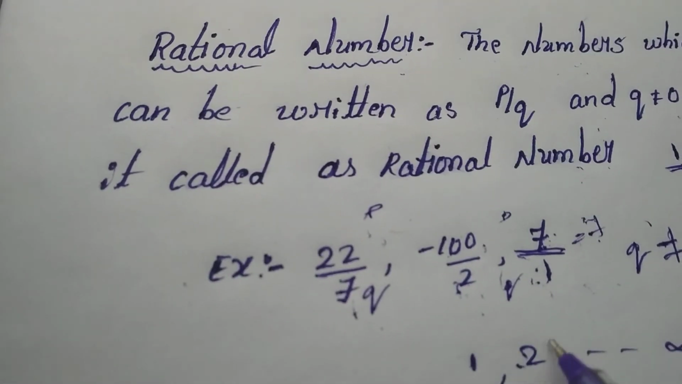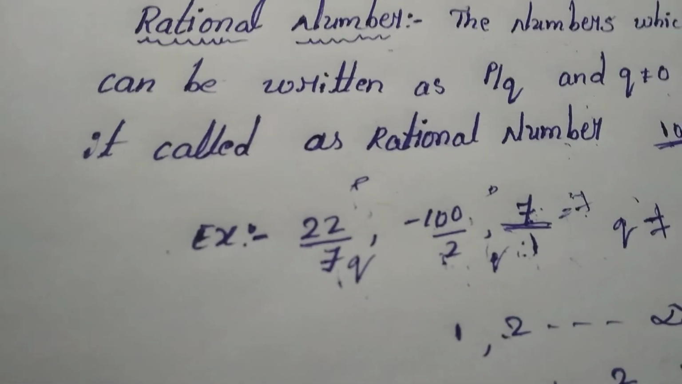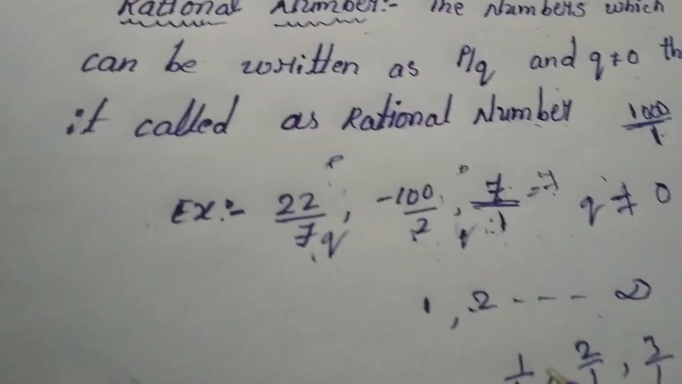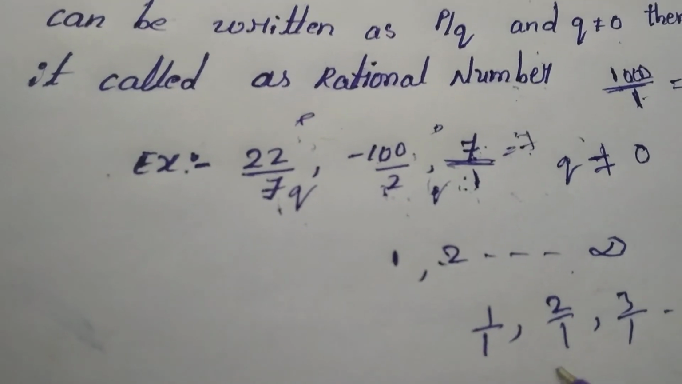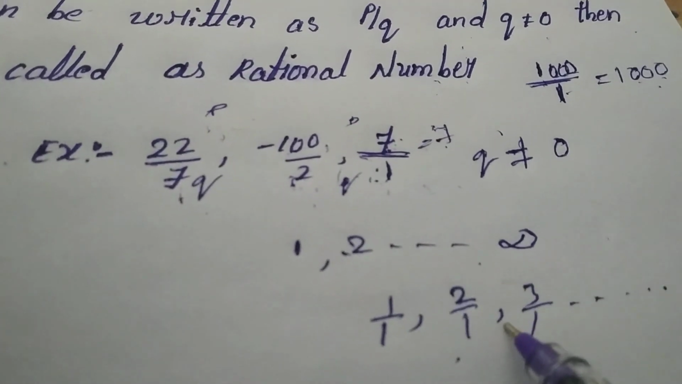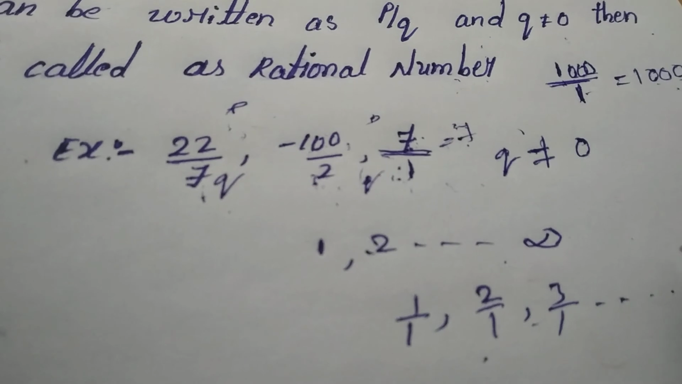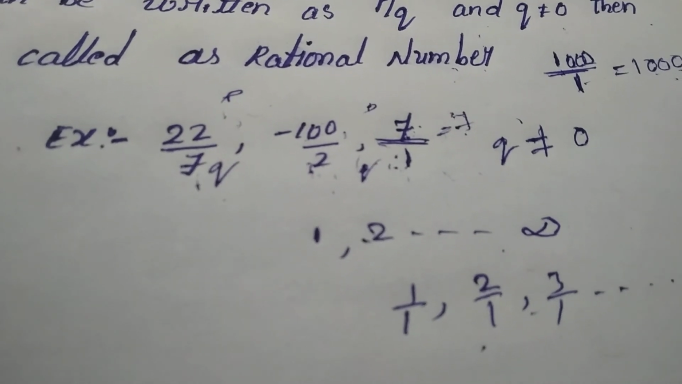Okay, are 1, 2, 3 and so on rational numbers or not? They are also rational numbers, because 1 can be written as 1 by 1, 2 can be written as 2 by 2, 3 can be written as 3 by 3. Natural numbers can also be called rational numbers. Let's move on to the irrational numbers.